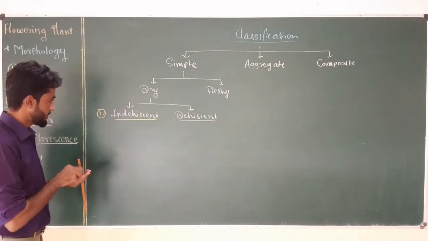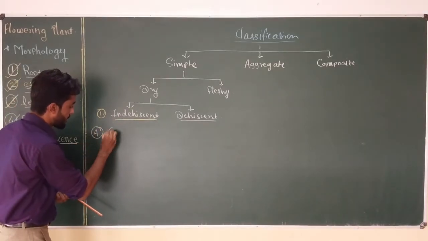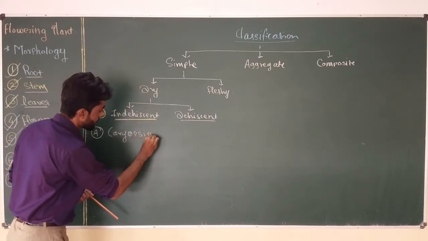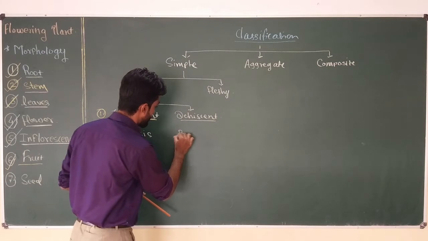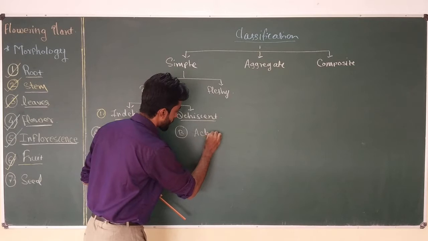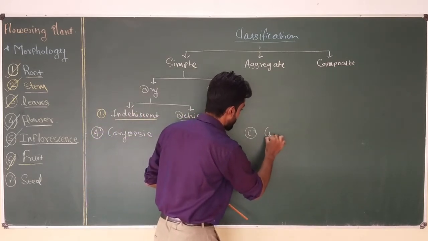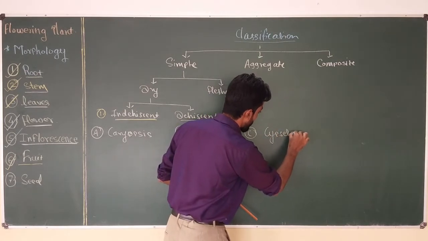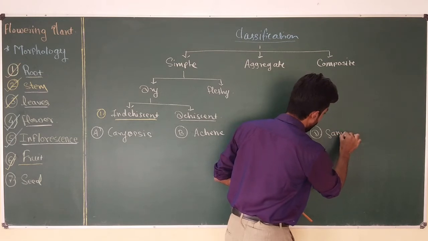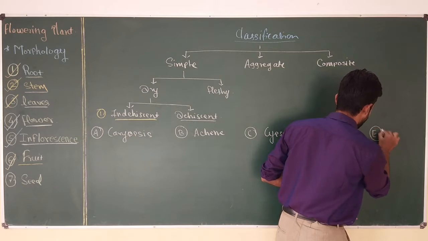So this indehiscent fruit has five subtypes: number one is Caryopsis, number two is Achene, number three Cypsela, number four Samara, and the last type is nuts.